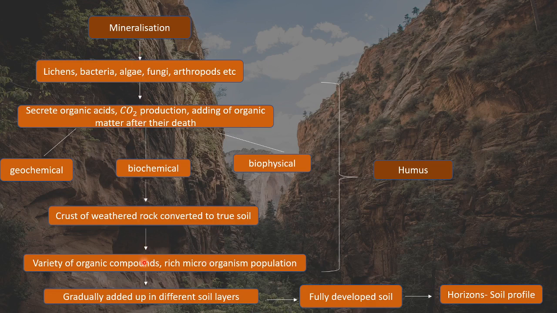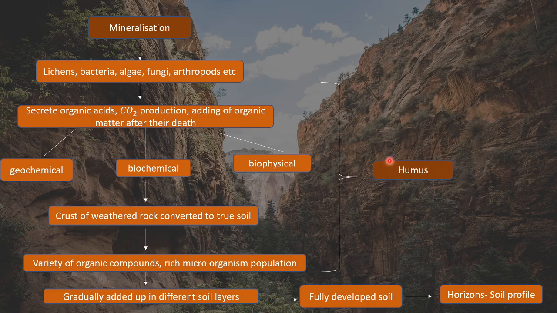It is the formation of humus. Humus is the part of soil, as you remember in the last lecture we had just understood what is humus. It is nothing but the soil that is rich in organic compounds and microorganisms. So now humus is the part over which a plant can grow properly.